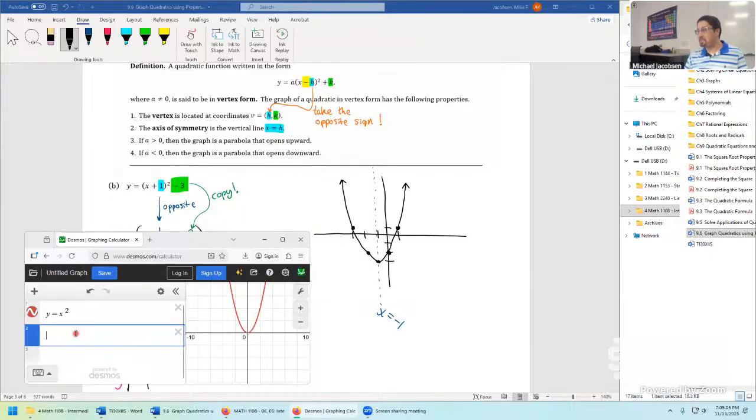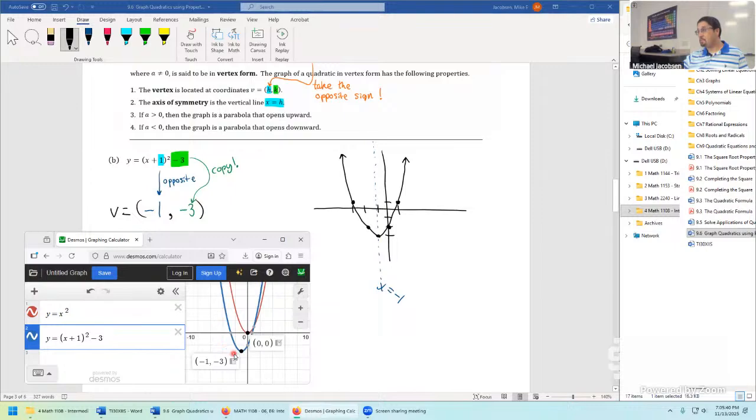Not on paper, but rather on Desmos. Y equals x plus 1 squared minus 3. Notice how similar these two parabolas are. The one in blue is the new one. The one in red is just y equals x squared. So this negative 3 had a definite effect. It took a vertex that was here, right at 0, 0, and it moved it down a unit of 3 units. And the positive one, this is the weird thing, it didn't move it to the right. It goes the opposite direction. It moved it to the left. It moved left by 1 point.